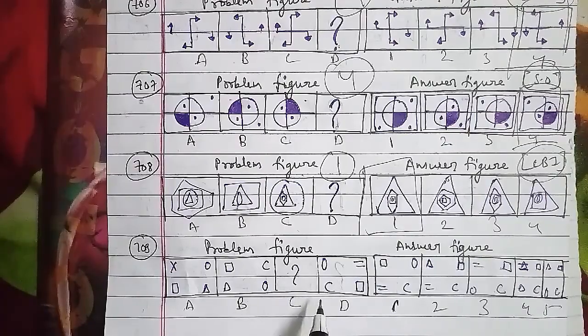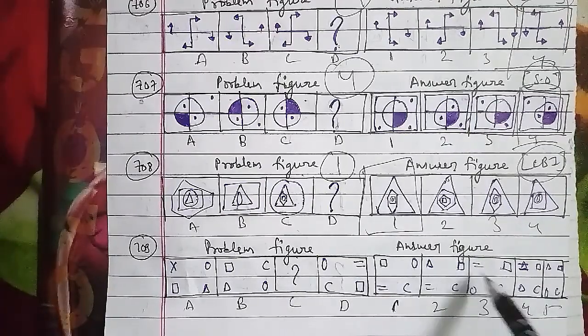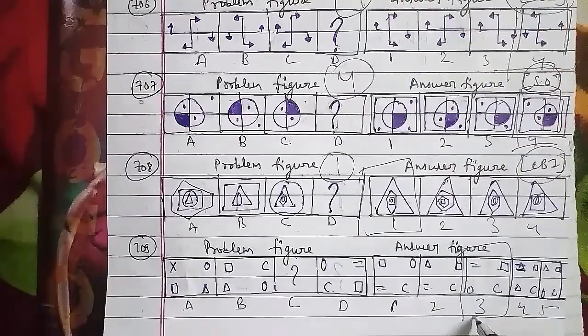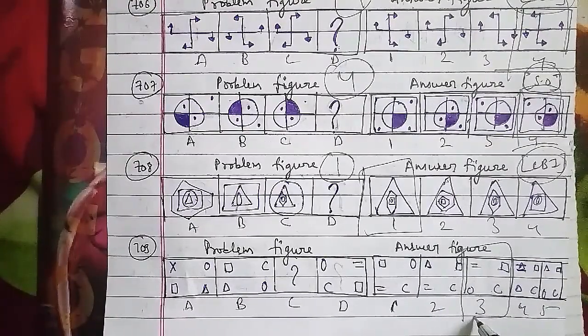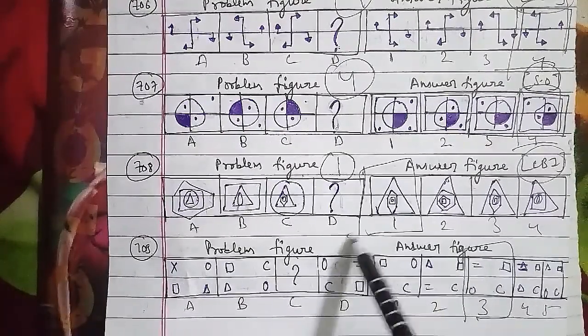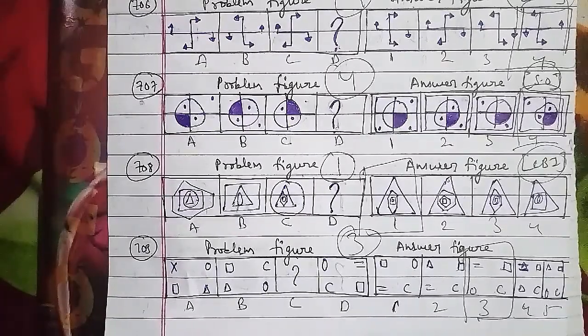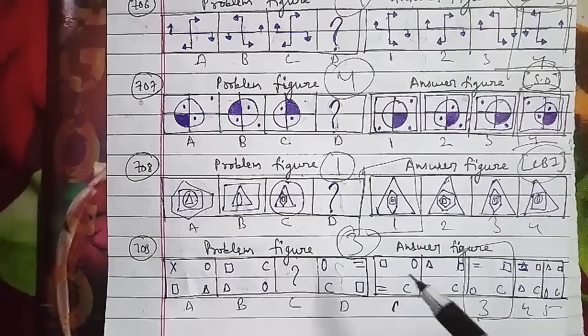Will be the right answer, because clearly the inner small figure becomes the outer large figure, and a new small figure appears inside it at every step. So the figure that will be the right answer is the third figure. Let's go ahead with the next one, which is the 711th question of the session.